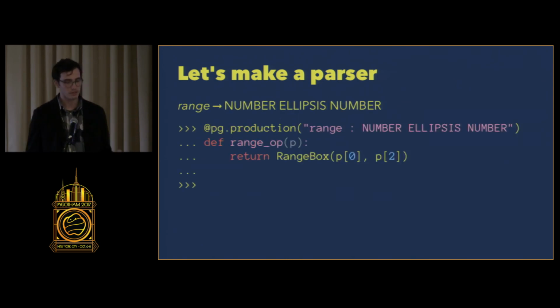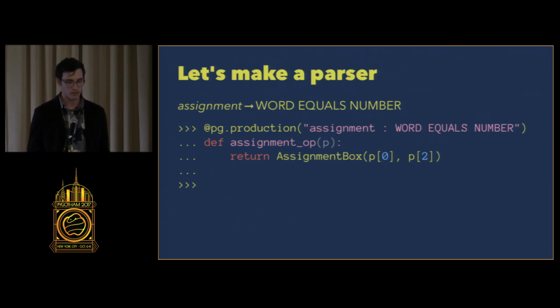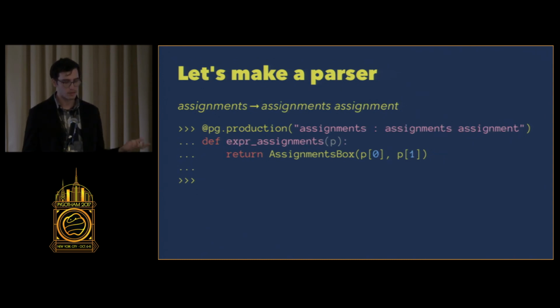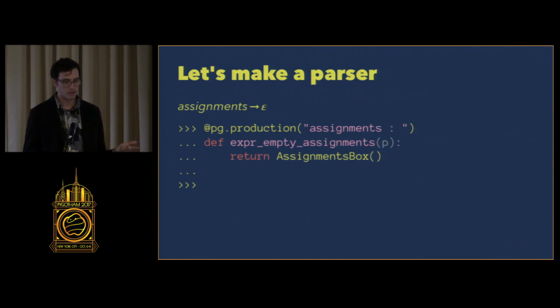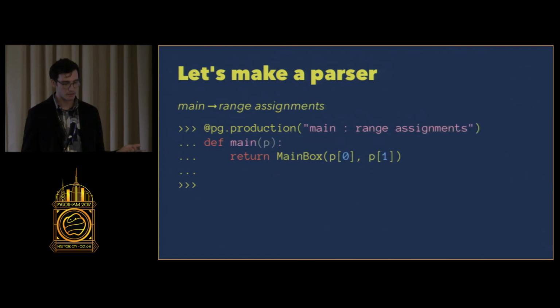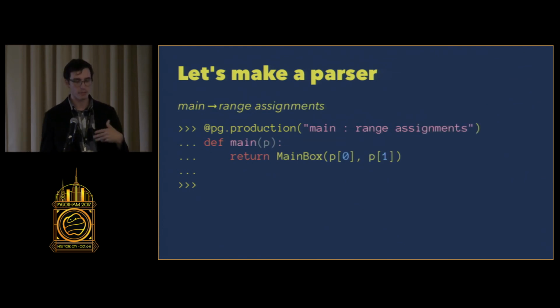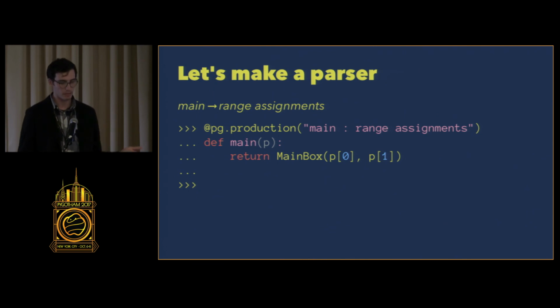And then we have to define productions for each of these other ones too, right? So a range, number, ellipsis, number. This receives an argument p, which is the list of the tokens. So we're going to throw away the ellipsis. We don't actually need it to evaluate an assignment. But then I'm going to initialize a range box with the low number and the high number. Similarly, here's the assignment. Multiple assignments is just going to return an assignments box. For an empty string, it just returns an empty assignments box. And here's our main program. So the main is going to take a range and assignments and return a main box.